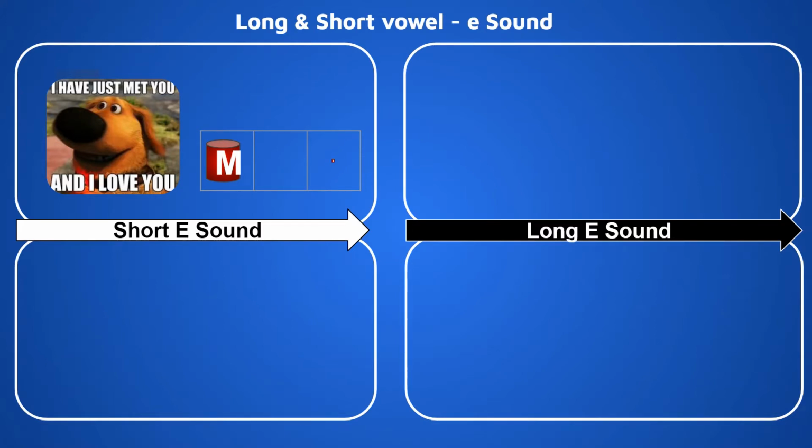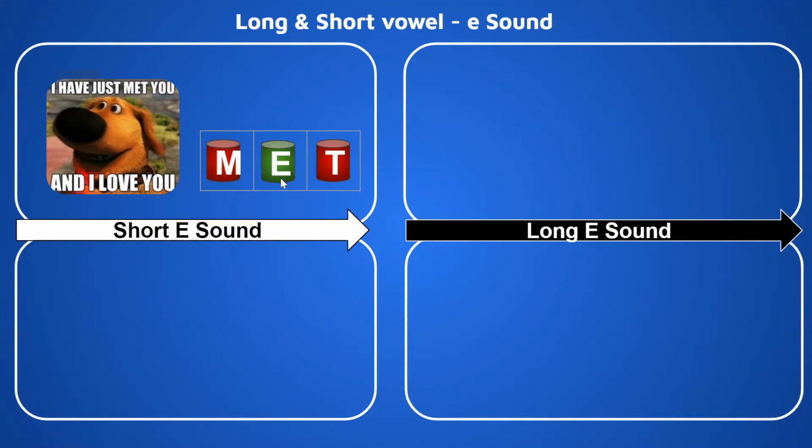It is t, right? What is the middle sound of met? It is A, right? So what makes A sound? It is alphabet E. Okay? That is why it is short sound of alphabet E. M, A, t, met. So short sound is A.